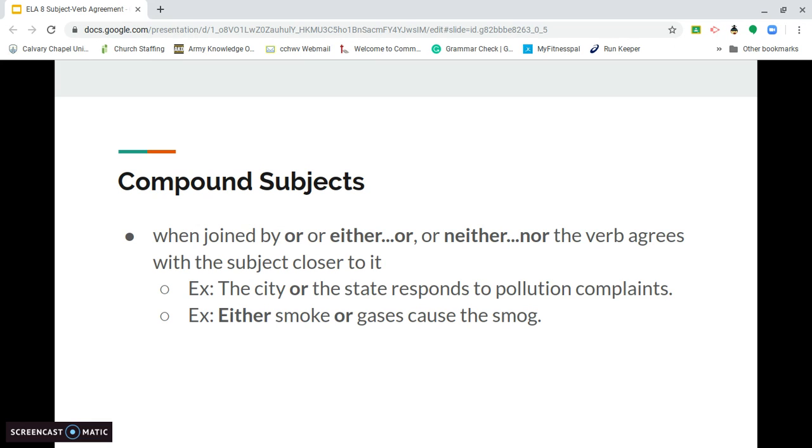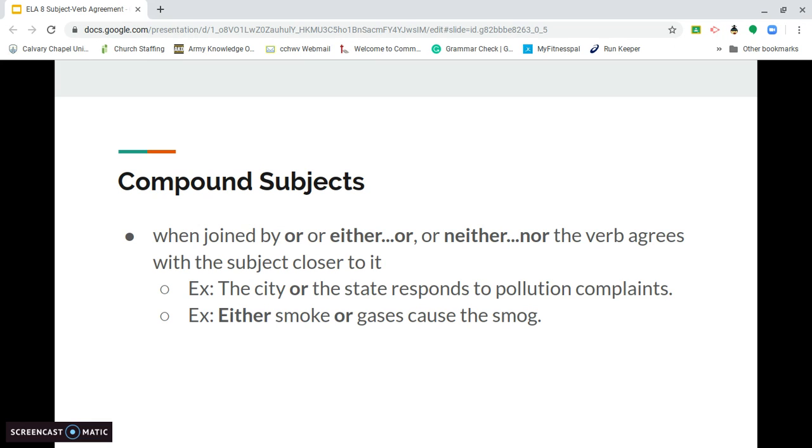And another key tip here is when joined by or, either or, neither nor, the verb agrees with the subject closer to it. So generally speaking, and is always plural unless it's just referring to one person or thing. But or, either or, neither nor, you always have to do a little extra step. You have to find the subject that's closest to the verb.